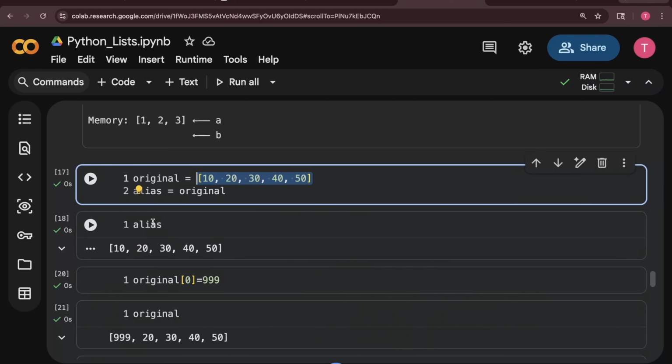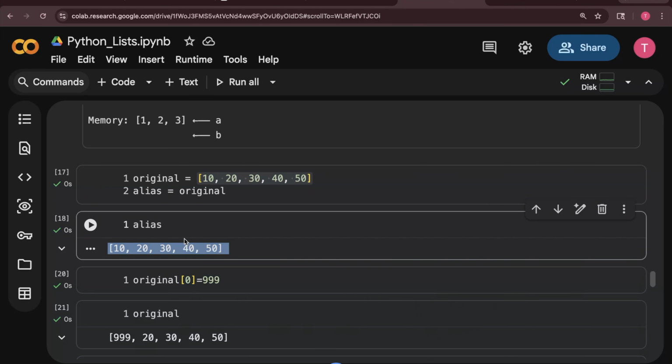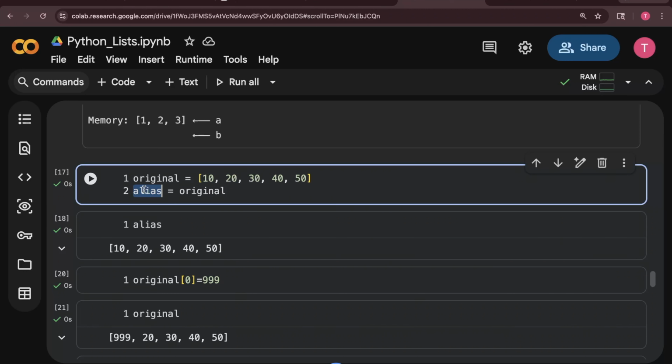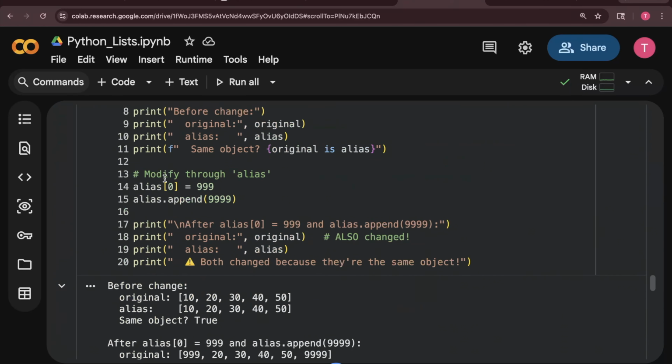You can see by running the code that I can see the values, but this alias was connecting to the same object where this value was stored inside Python memory. It did not create anything for itself. It is connecting with this memory only, which is the value of original.